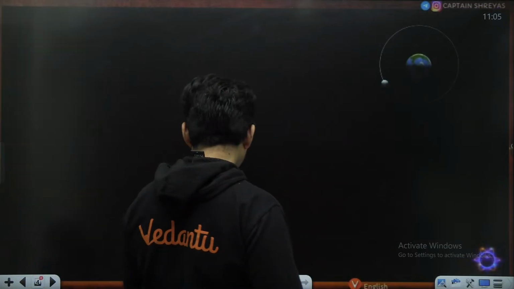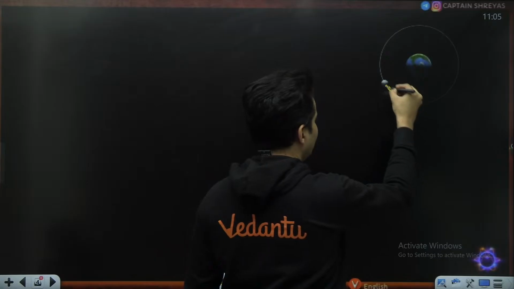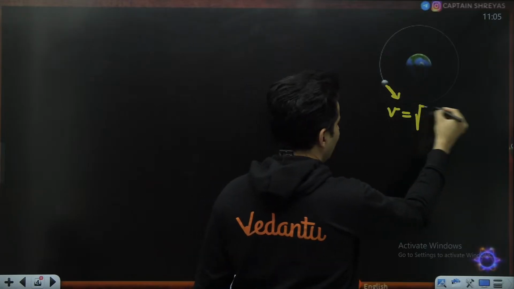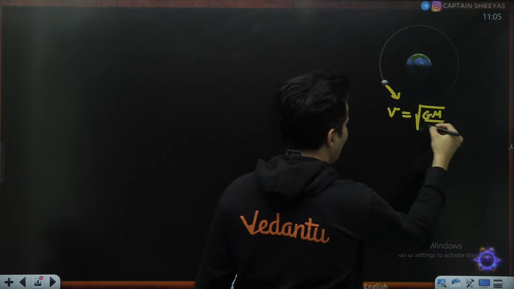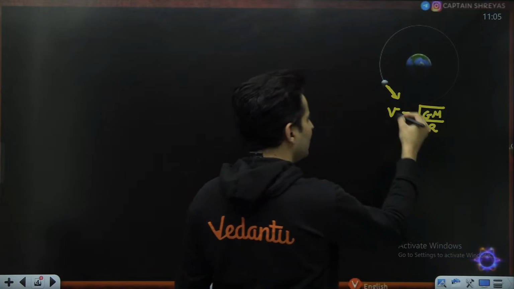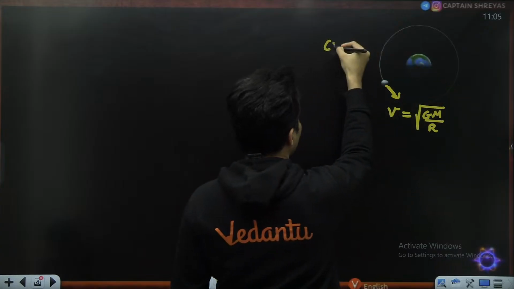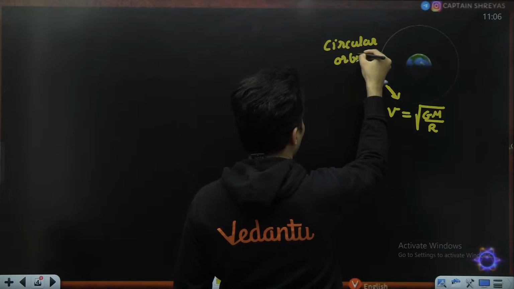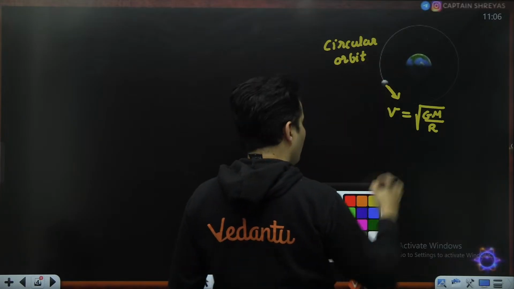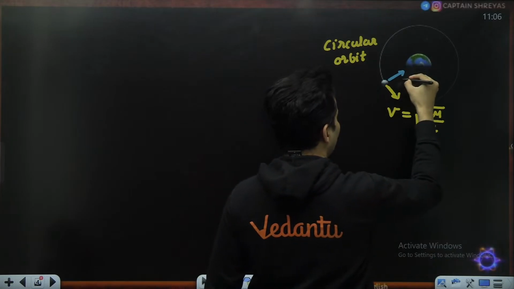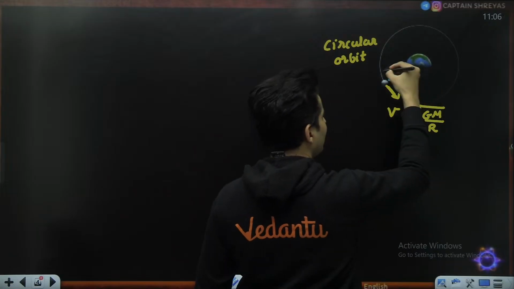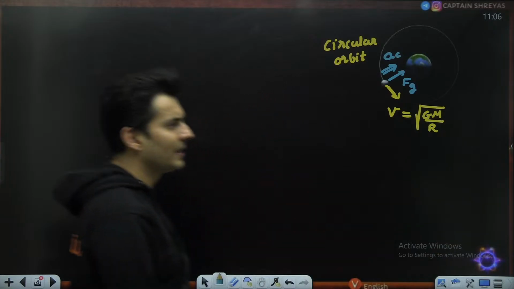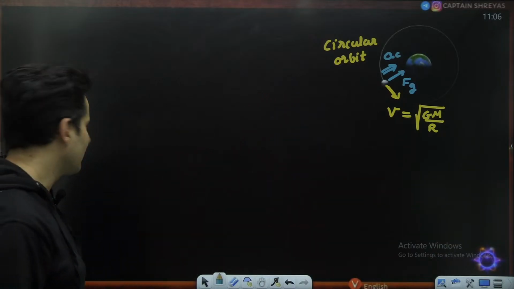If the satellite has some particular speed, which is given by root of GM divided by r, then it continues its circular orbit. The reason is that the gravitational force provides the necessary centripetal acceleration. Usually that is the case.